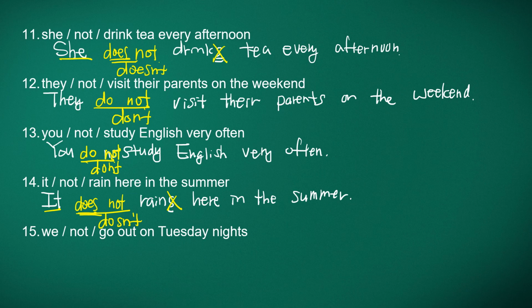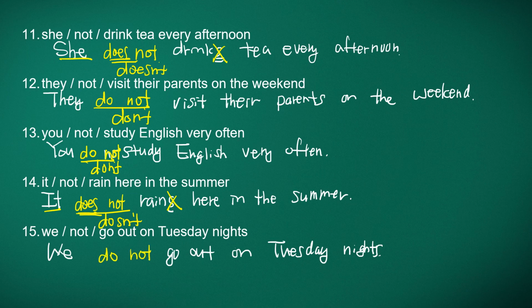Number 15, we go out on Tuesday nights. We go out on Tuesday nights. And then negative, we not.